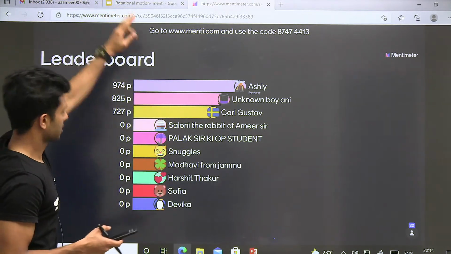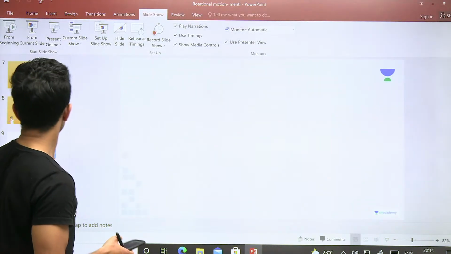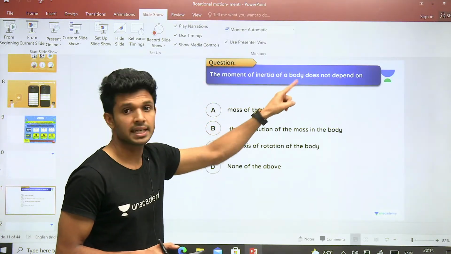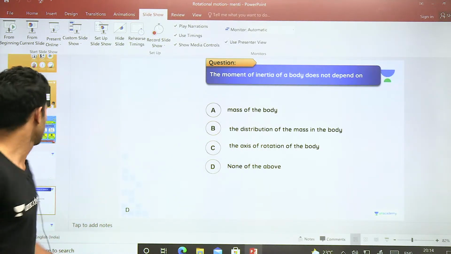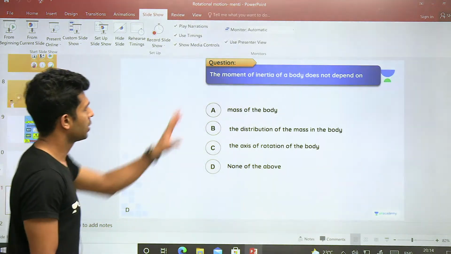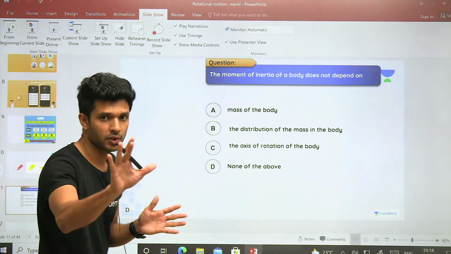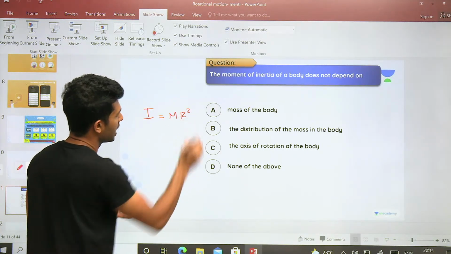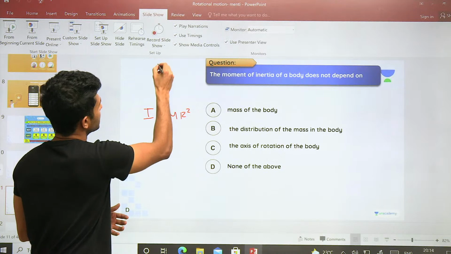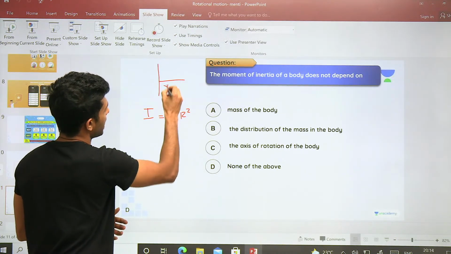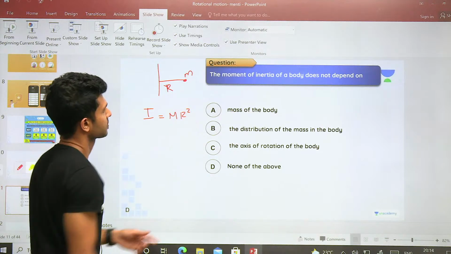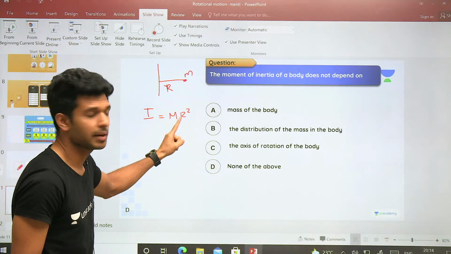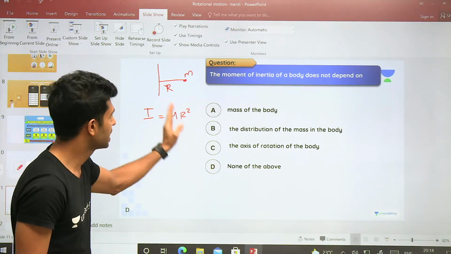So looking here, what was the question? The moment of inertia of a body does not depend upon. That was the question. Now, what was the formula for moment of inertia? The moment of inertia I can be written as m into r square. Yes or no? And this is the axis, let's say. This is r and this is the mass m. Is the mass of the body dependent upon the moment of inertia? Yes, the moment of inertia depends upon mass.